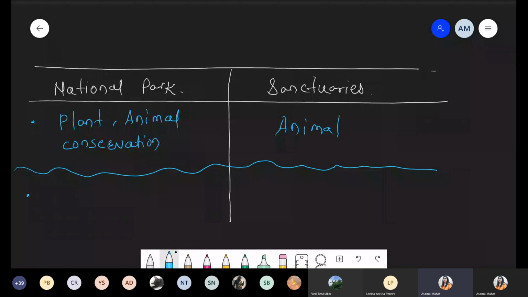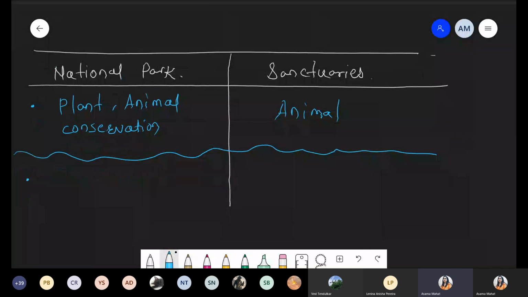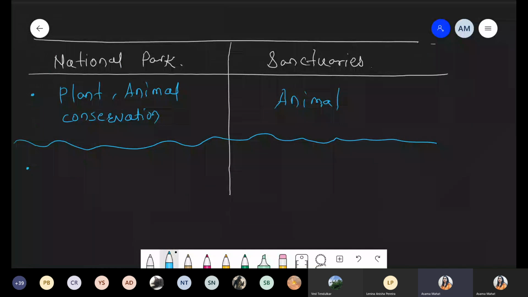Second difference, when we are talking about national park, in this condition cultivation of any crop, grazing, and harvesting of forest product, कुछ भी हो सकते हैं वो, right?